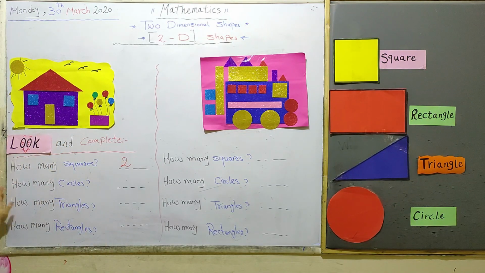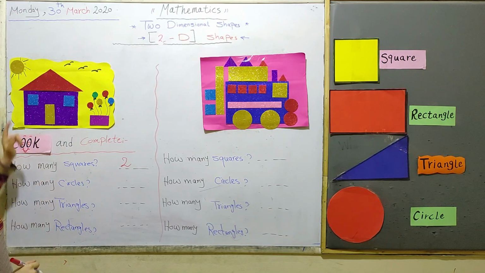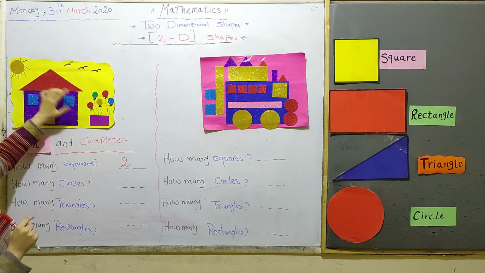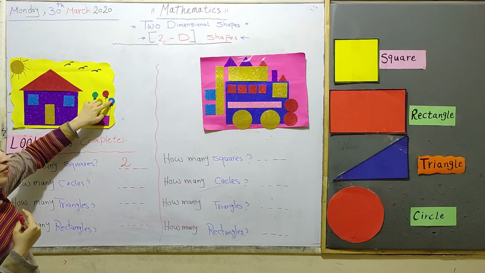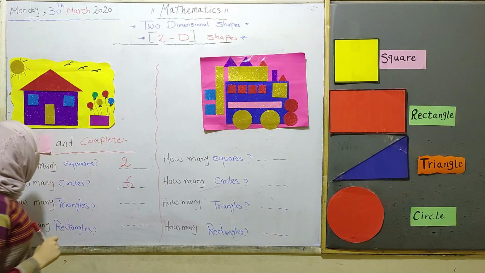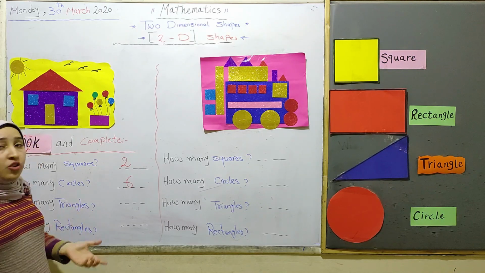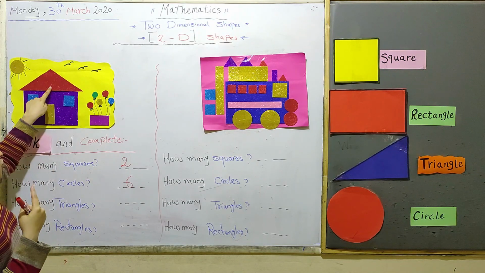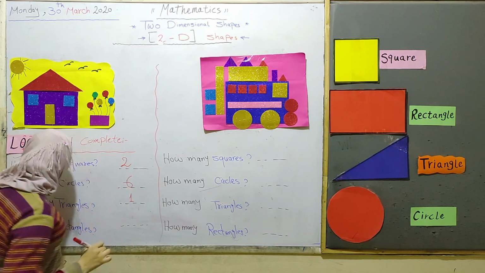The second question: how many circles? Let's count circles here. I have the sun, this is 1 circle, and I have balloons. Let's count: sun 1, and 2, 3, 4, 5, 6. So I have 6 circles here. The third question: how many triangles? Let's count. Oh, I have only 1 triangle here.